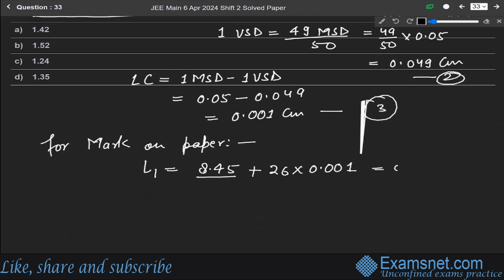So it will be equal to 84.76 millimeter. Let us say this is third.